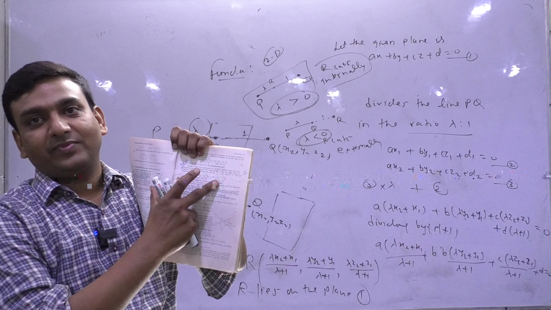And the same article 3.12, position of origin with respect to a plane. Here, in place of the point, the origin is taken, and the same thing applies. Okay. So in segment 2, now we are moving to the last two subtopics. In the last two subtopics there is a plane through the line of intersection of two planes. It is simple, let me just tell you.